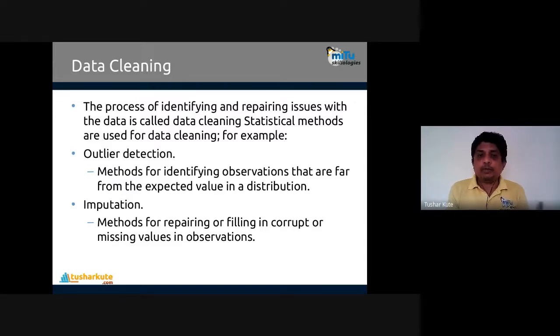Data is taken and maybe the data contains some missing values. Data contains outliers. So we have to repair this data. Identifying and repairing issues with the data is called data cleaning. Some statistical methods are used for data cleaning. For example, first is outlier detection. An outlier is an observation which is away from the crowd.